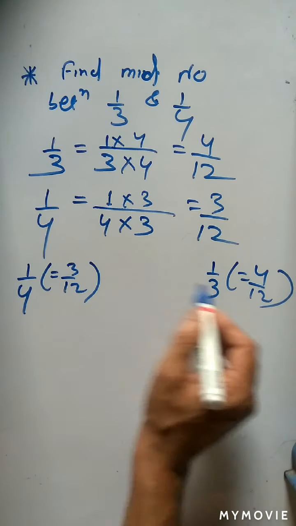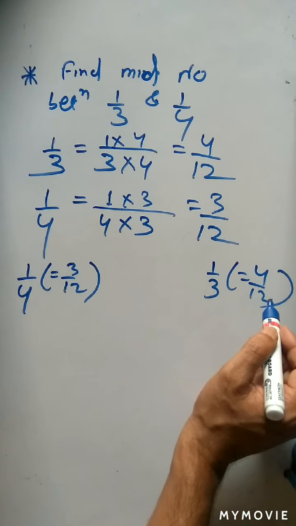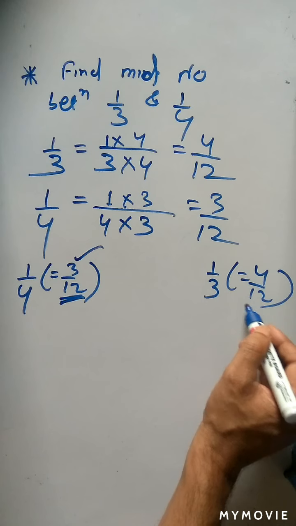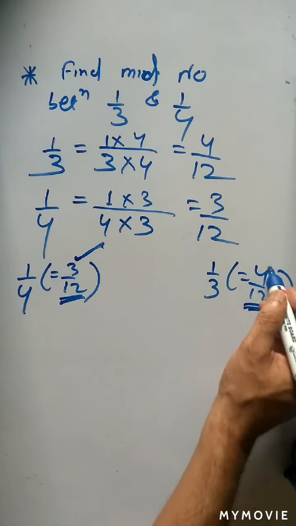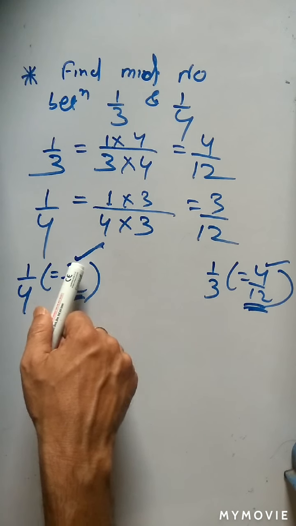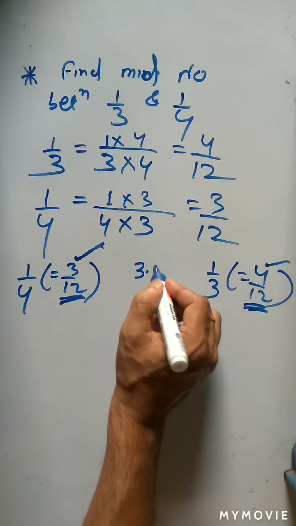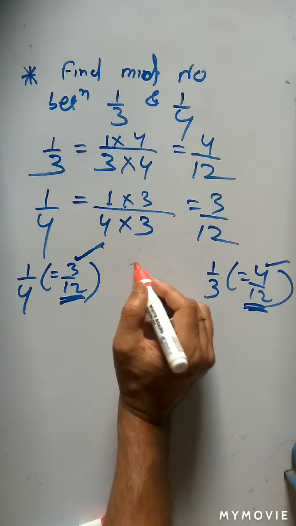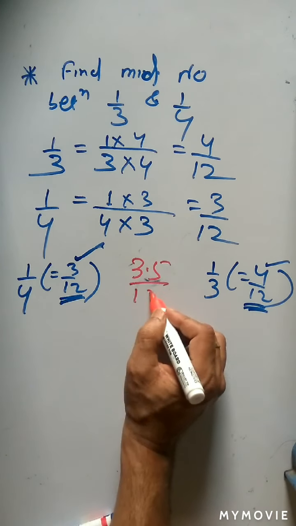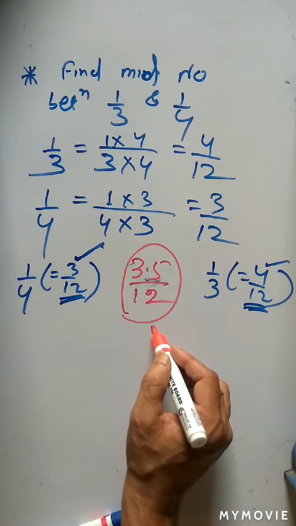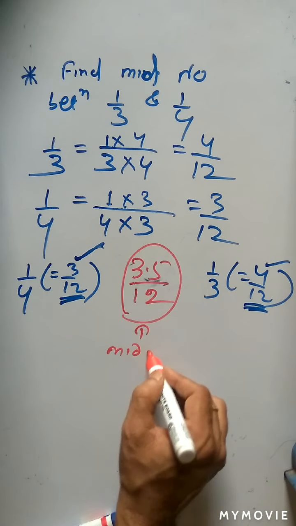So in between these two numbers 1 by 4 and 1 by 3, that is 3 by 12 and 4 by 12, which is the middle number? You see this is 12, this is 12, this is 3, this is 4. Since the 12s are the same, the middle point of 3 and 4 is nothing but what? 3.5. So the middle value will be 3.5. But you have to take 12. So 3.5 by 12 is the middle number.